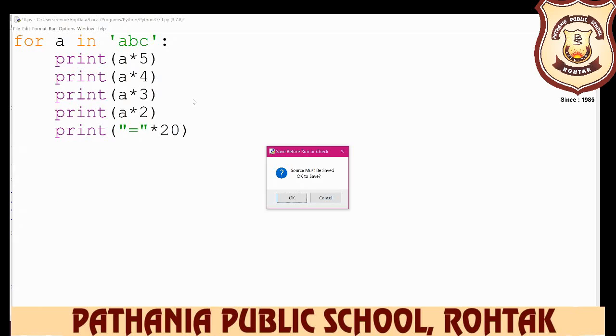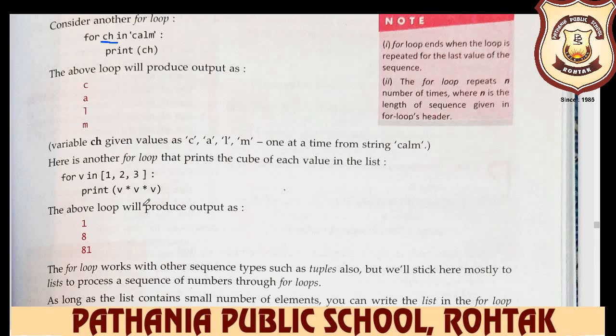And now you see here is another for loop that prints the cube of each value in the list. For example, we want the cube value of this, and we don't want to input the values one by one. So what do we do here?